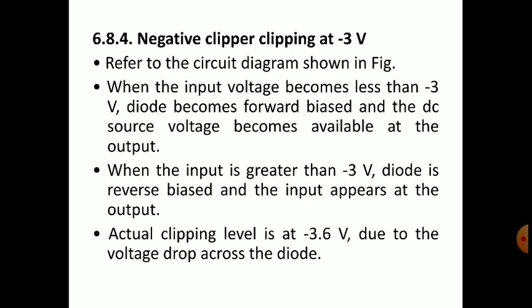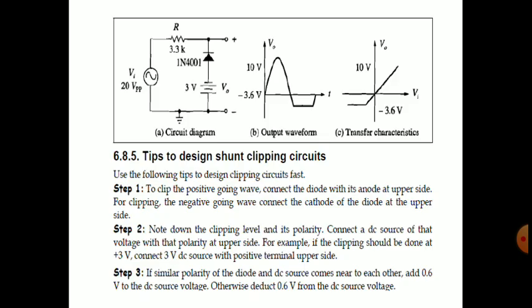So you also draw the negative clipper clipping at minus 3 volts, with all these circuit diagrams and waveforms with proper annotations, that is, on the y-axis mention V0, and the x-axis with the T and the voltage levels at proper values.